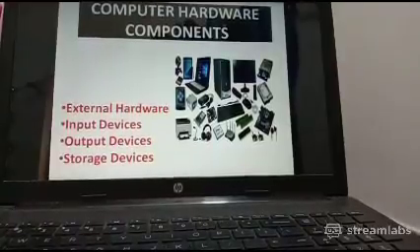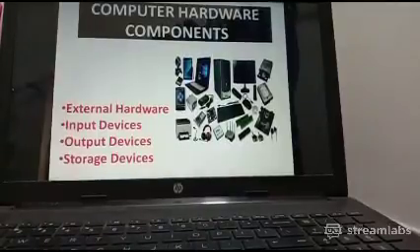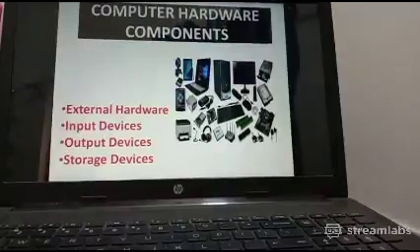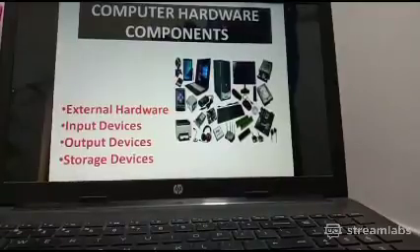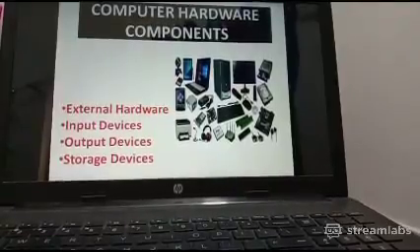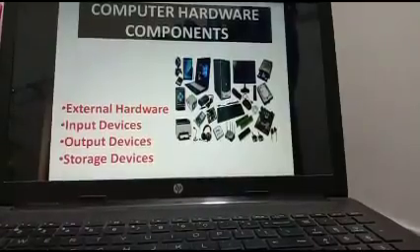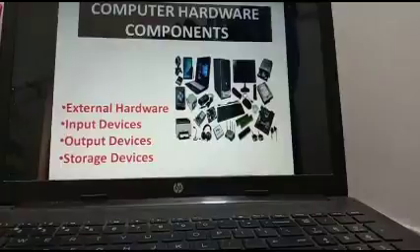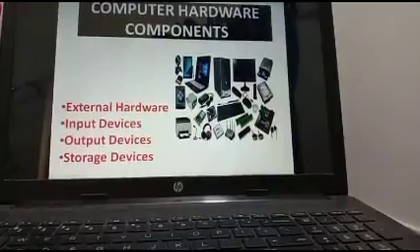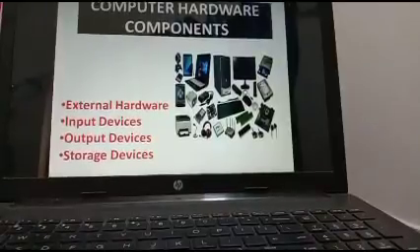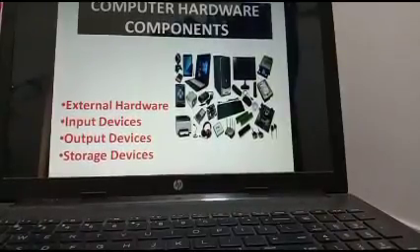Okay, I'm going to start. Your first chapter in computer is computer hardware components. It is divided into different segments. First is your computer hardware. Computer hardware is divided further into external hardware devices and internal hardware devices. Then in internal hardware devices, there are lots of input devices, output devices and storage devices. So this is your chapter.